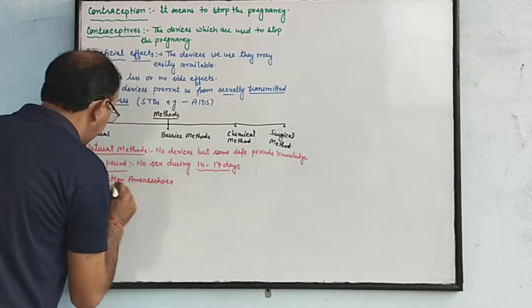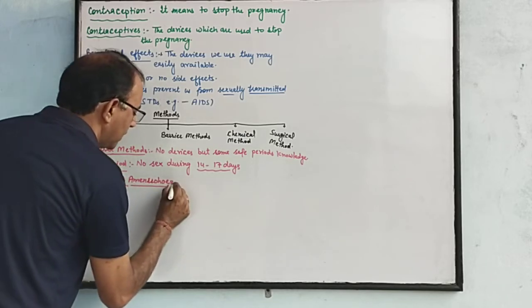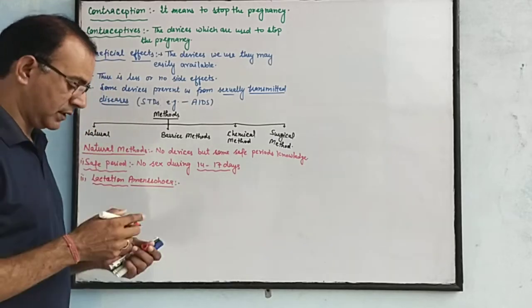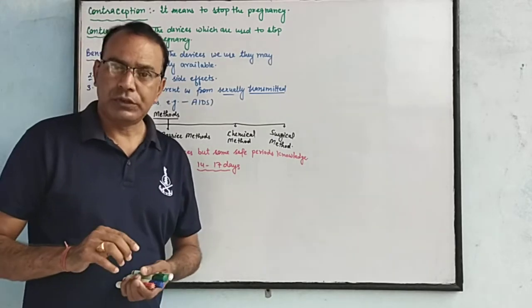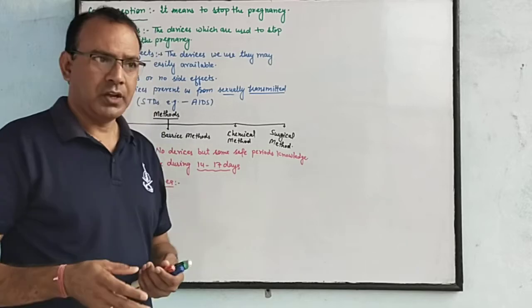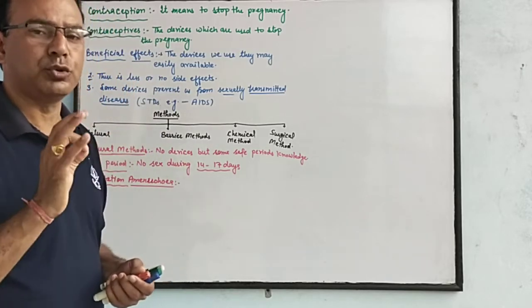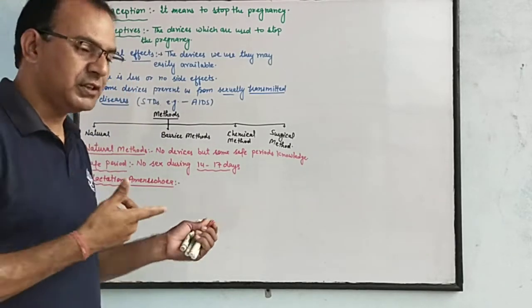What is lactation amenorrhea? A female after the delivery breastfeeds her child, and during the lactation period no menstruation can take place. So this is the safe period.